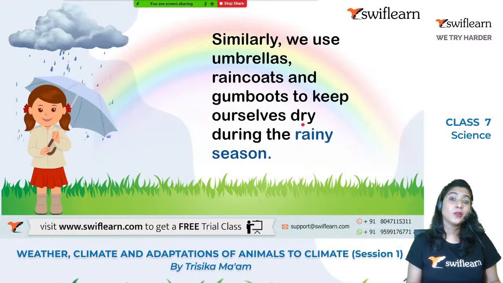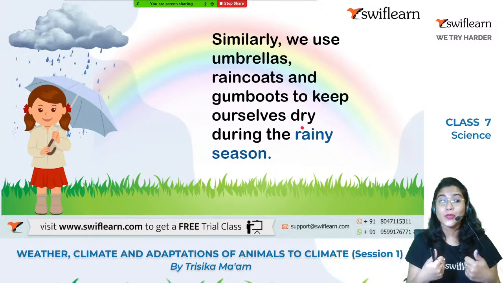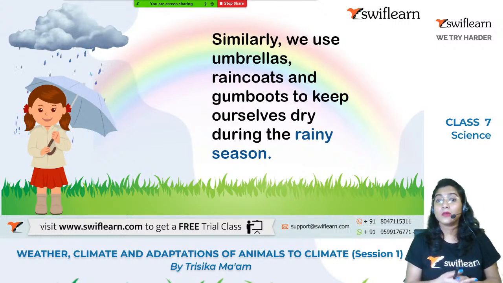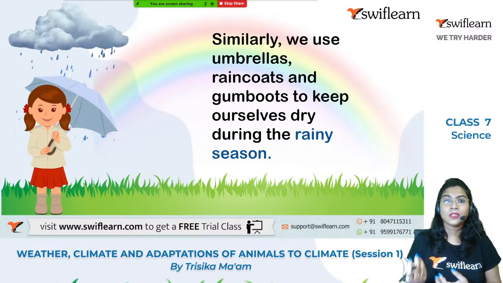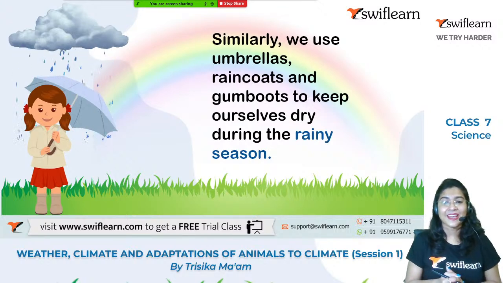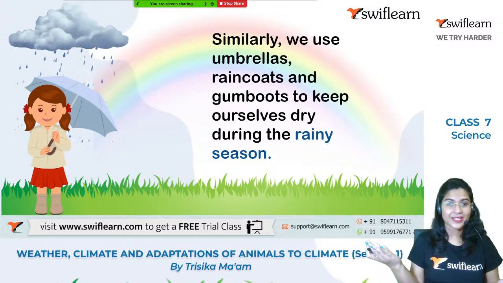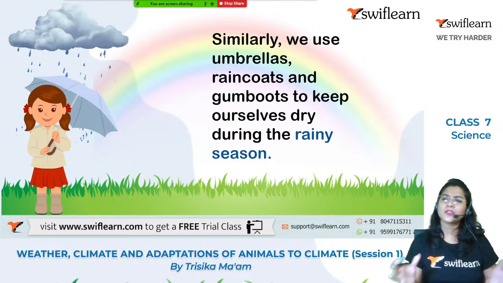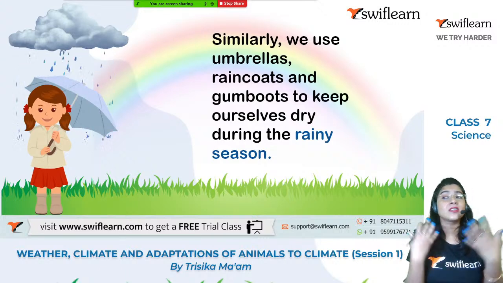Okay. Now, what about the rainy season? We wear the common clothes, and over that, we wear the raincoat, or we use the umbrella, or obviously, we use the gumboots, or we can say the different shoes, right? Exactly. So why do we do this? Because to keep ourselves dry from the rain outside, right? So over here already you have got an idea that we use the different types of clothes, and we try to actually adjust ourselves in the different conditions.